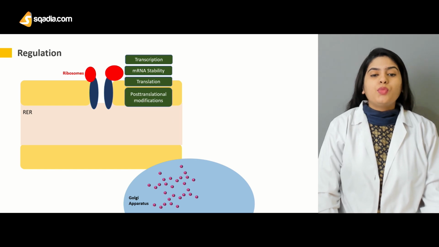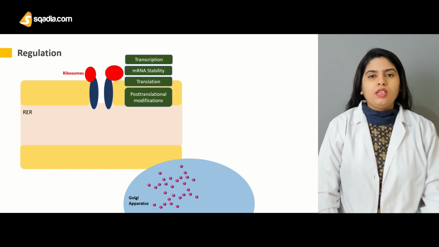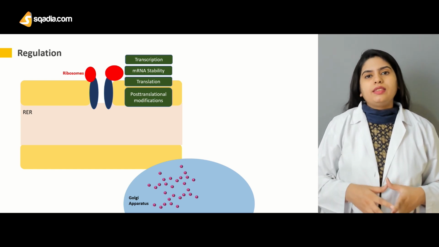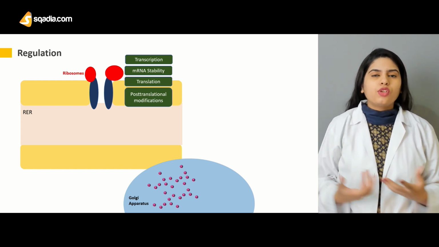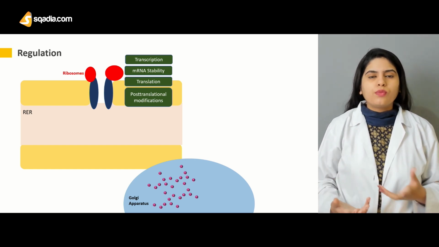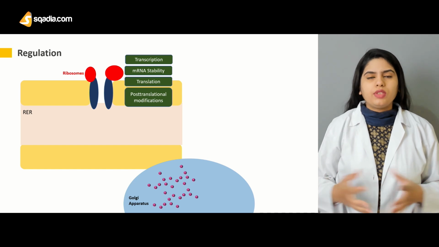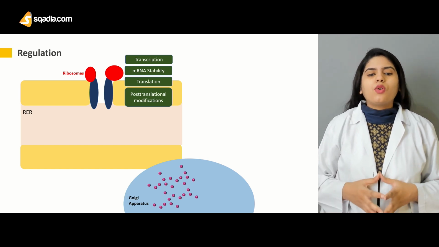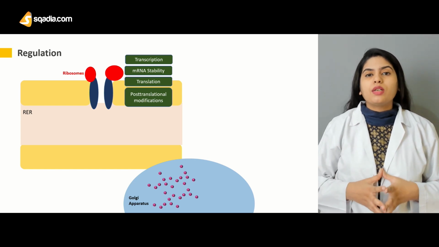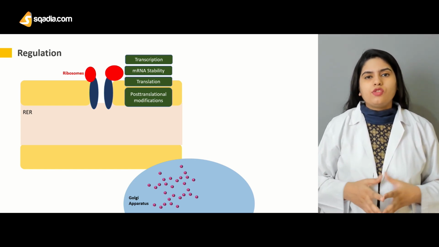And then there is the post-translational modification. Post-translational modifications take place after the synthesis of insulin, like the addition of the signaling molecule, then the conversion of preproinsulin into proinsulin, etc. So all these post-translational changes or modifications can also be regulated through enzymes and the genetic pathways.